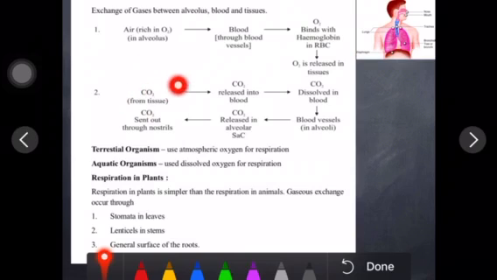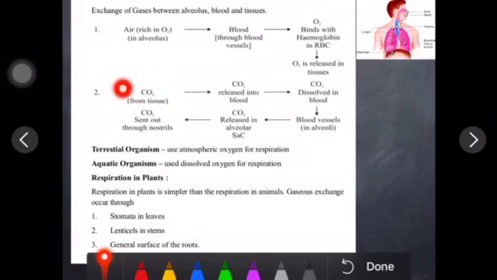So let's see about carbon dioxide. Now this carbon dioxide came from tissue. As you know, alveoli are surrounded by blood vessels, right? And blood vessels contain blood, and blood contains blood cells. So CO2 from tissue is released into blood, fine. Then CO2 gets dissolved in the blood.